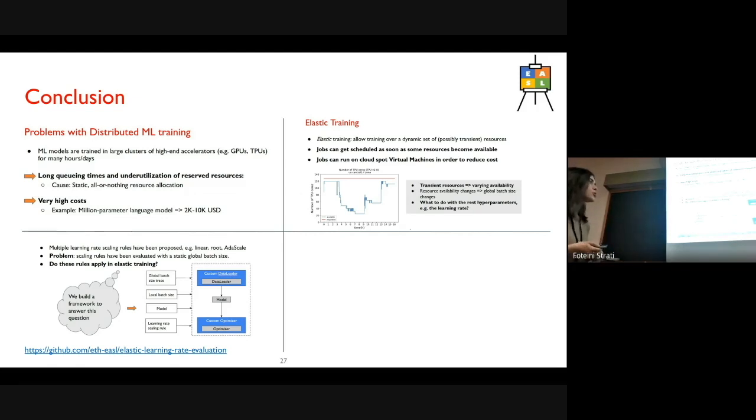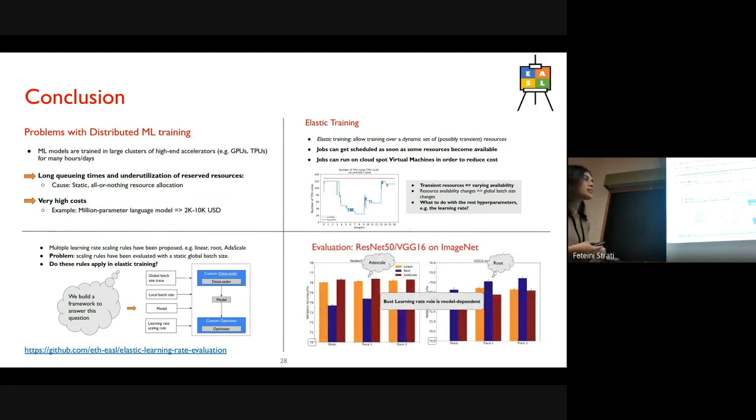Our framework is open source. What we have seen is that the best learning rate rule is, of course, model dependent, but when the user picks the best learning rate rule, elasticity does not significantly affect the end-to-end validation accuracy or validation metric of our models.